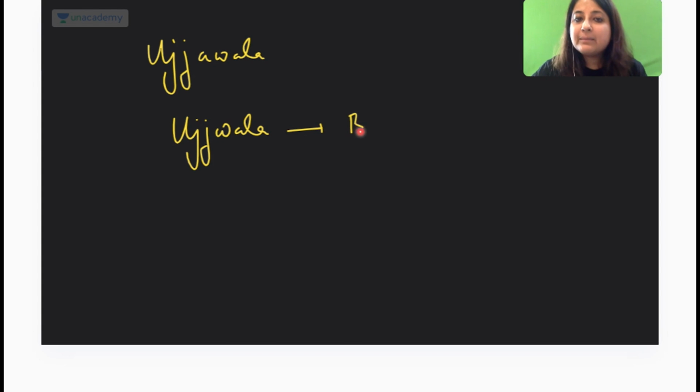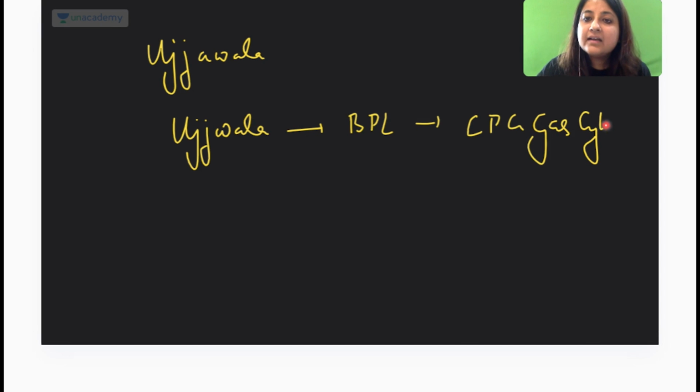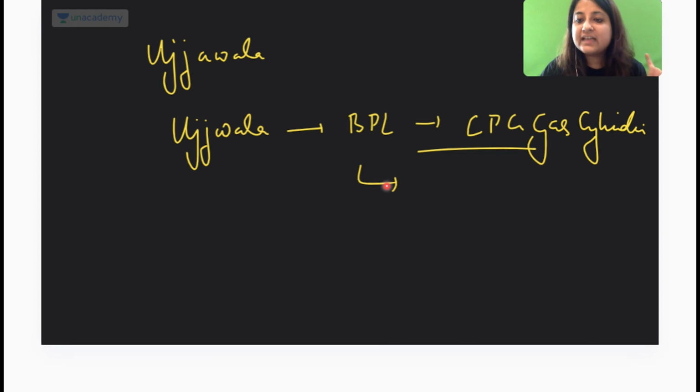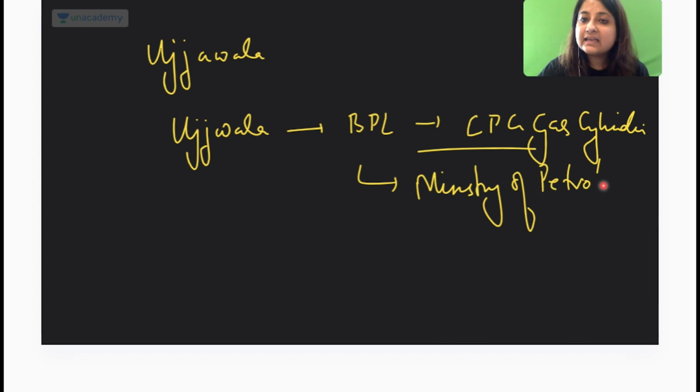So every BPL woman should be provided a LPG gas cylinder. ठीक है, everyone. This is under which ministry, guys? If you've attended previous classes, you will know. Very good, Vignesh. This is under Ministry of Petroleum. ठीक है, ये भी आ सकता है. हम सारी लेडीज को LPG गैस सिलेंडर प्रोवाइड कर रहे हैं, those who are below poverty line.